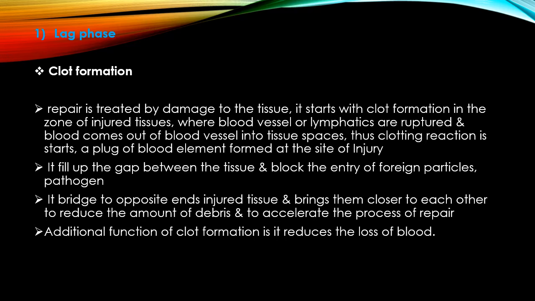But what is the clot formation process? I told you about the clot formation process in thrombosis. Platelets play an important role in the initiation of blood clotting, because blood platelets release a substance called thromboplastin.